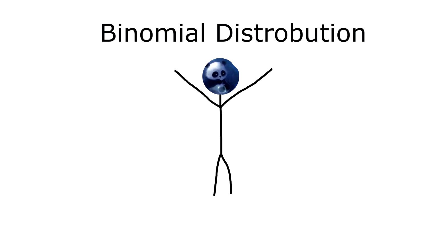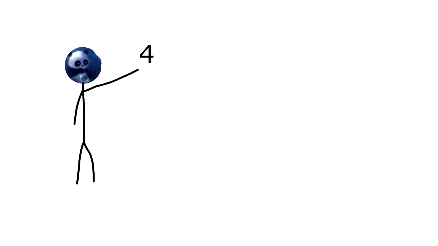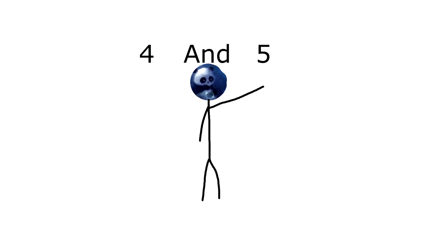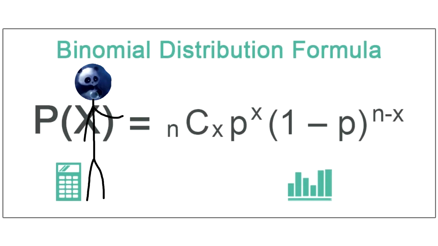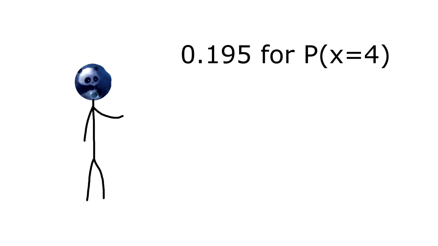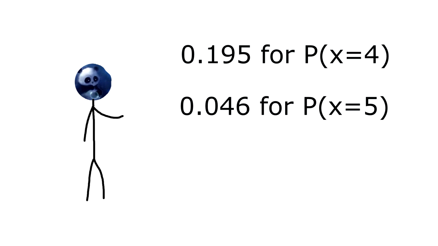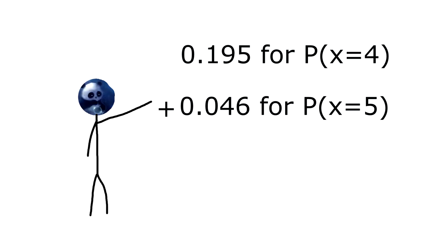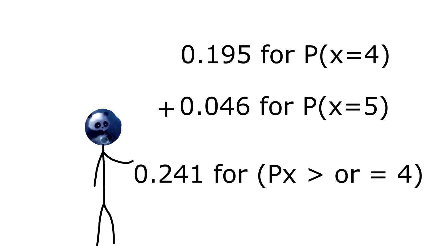Now, confirming these conditions, we note that the situation given follows a binomial distribution and can apply its corresponding formula. Since we need to find the probability that at least 4 people out of the 5 will always take the medicine as prescribed, we must find the probability that 4 people will take the medicine as prescribed and 5 people will take the medicine as prescribed, which is the maximum. Then we would add these probabilities together. So using the binomial probability formula, we get around 0.195 for P of x equals 4, and 0.046 for P of x equals 5. Adding these up, we get a probability of around 0.241 for P of x is greater than or equal to 4.